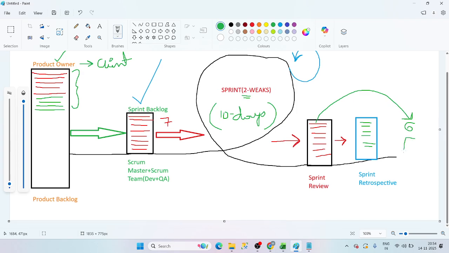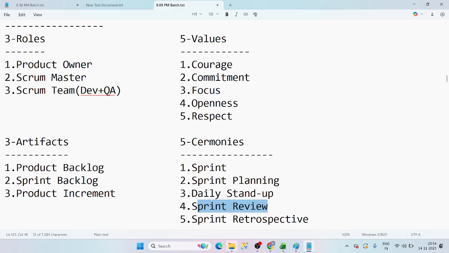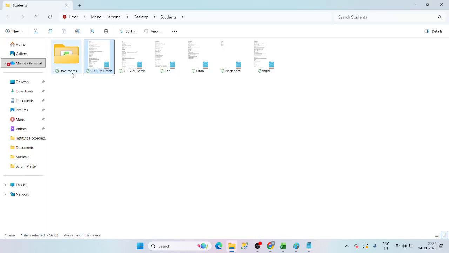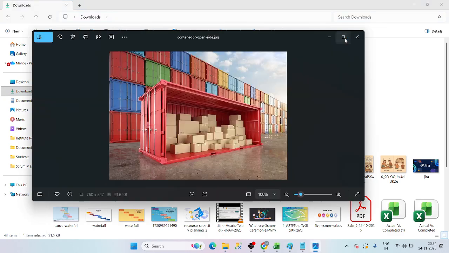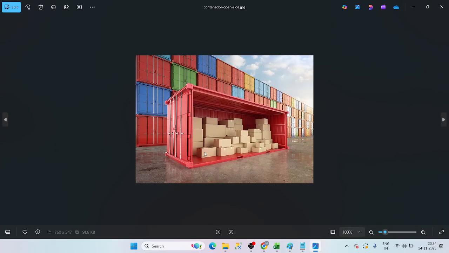Now, product increment is not, guys, please mute yourself. Product increment is nothing but the combination of sprint 1 plus sprint 2. Just consider I'm holding a container. Let me take this first box in Paint.